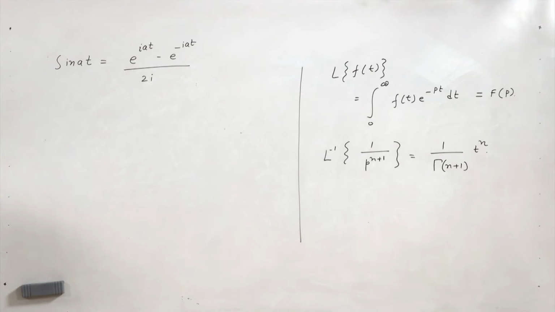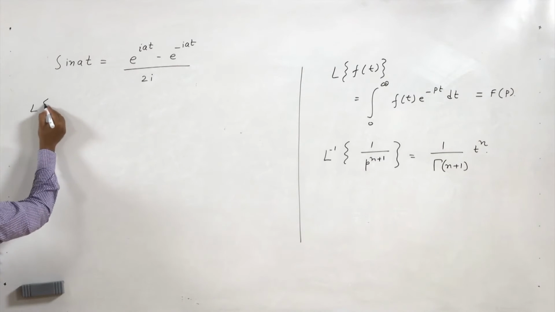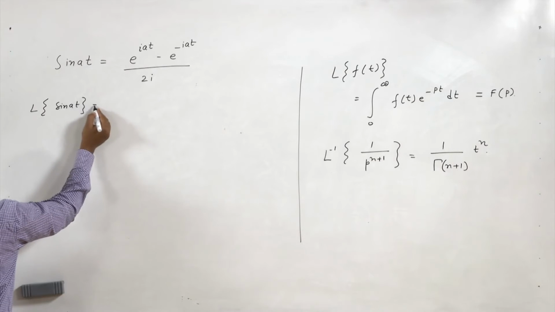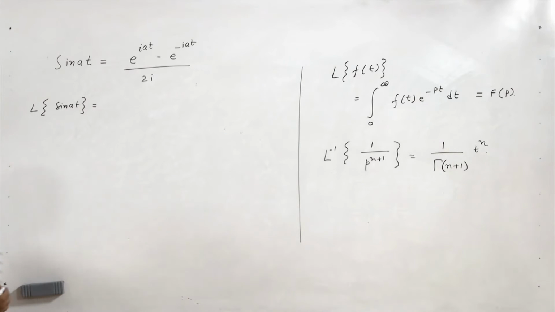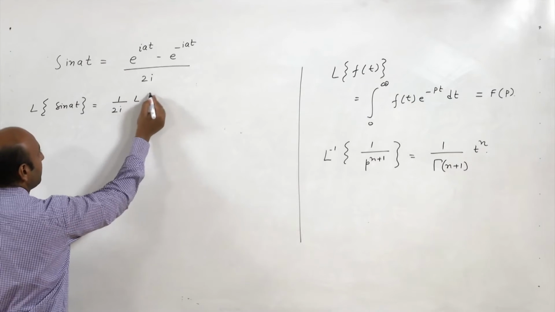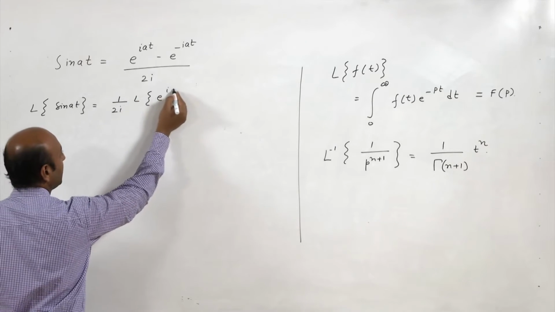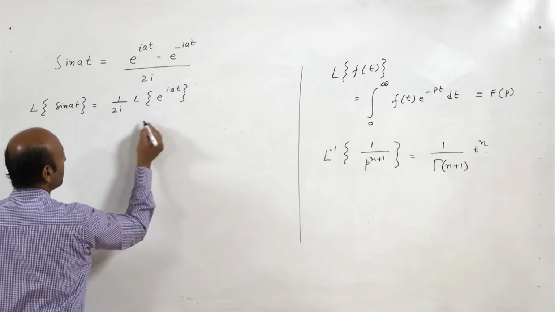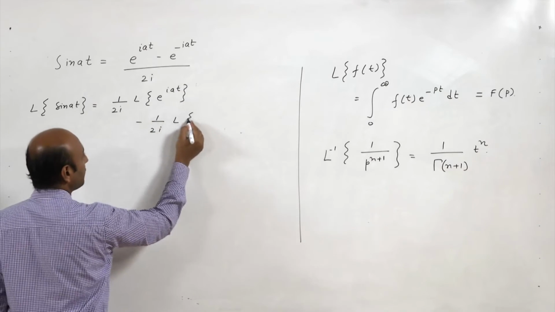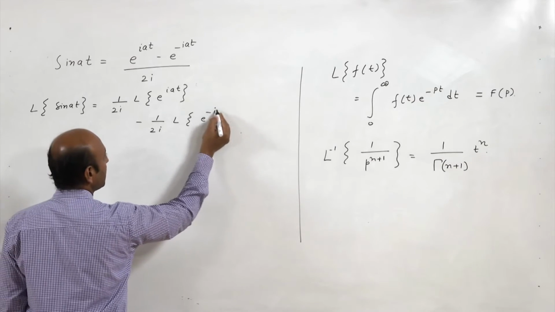This is sin at. Now Laplace of sin at, using linearity property of Laplace transform, will be nothing but 1 upon 2 iota Laplace of e raised to the power iota at, minus 1 upon 2 iota Laplace of e raised to the power minus iota at.